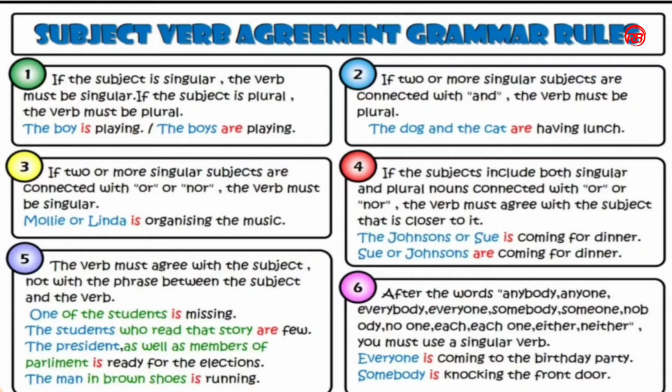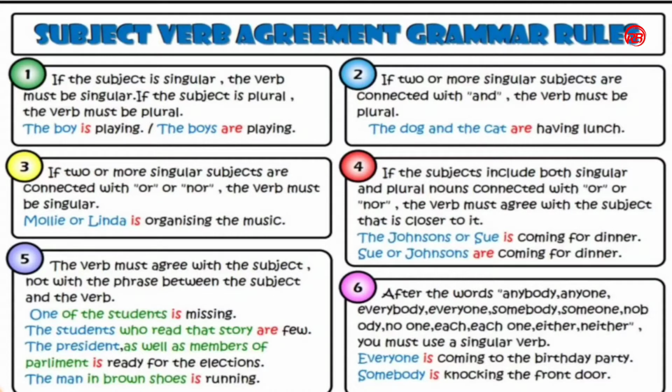For example, the boy is playing. Here the subject boy is in singular, so the following verb is also in singular, is. The boys are playing. The boys is the plural subject, so the following verb is also in the plural form, are.